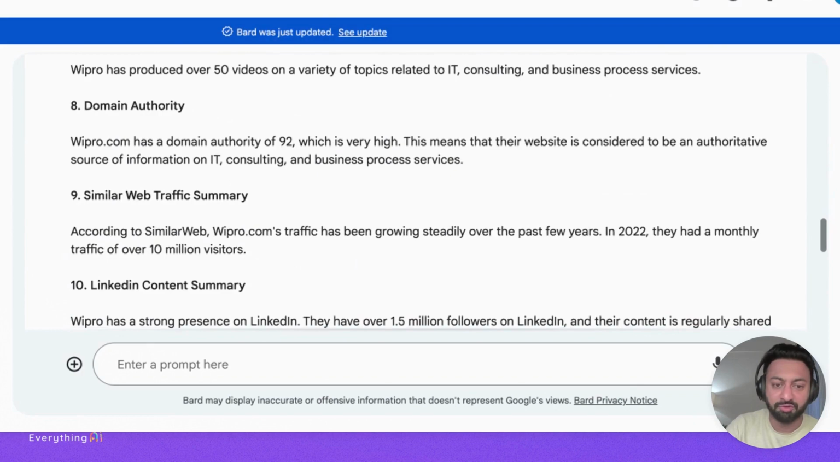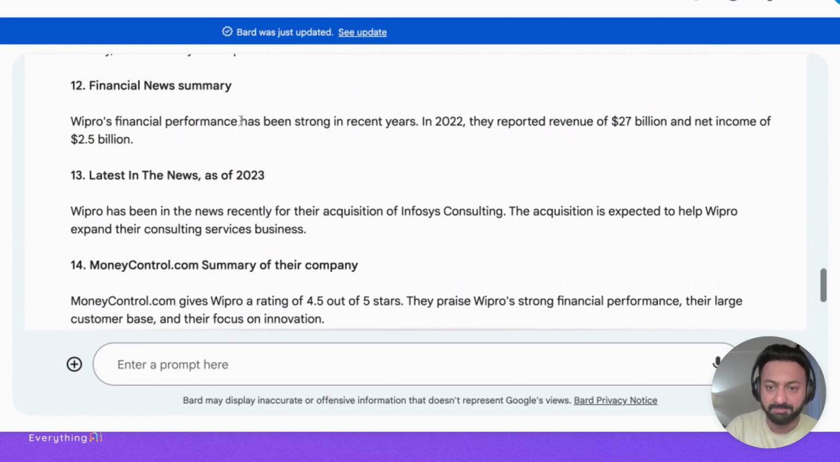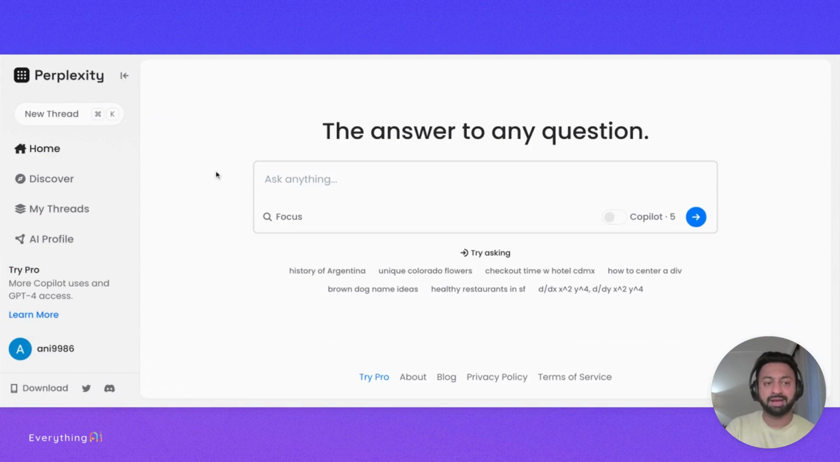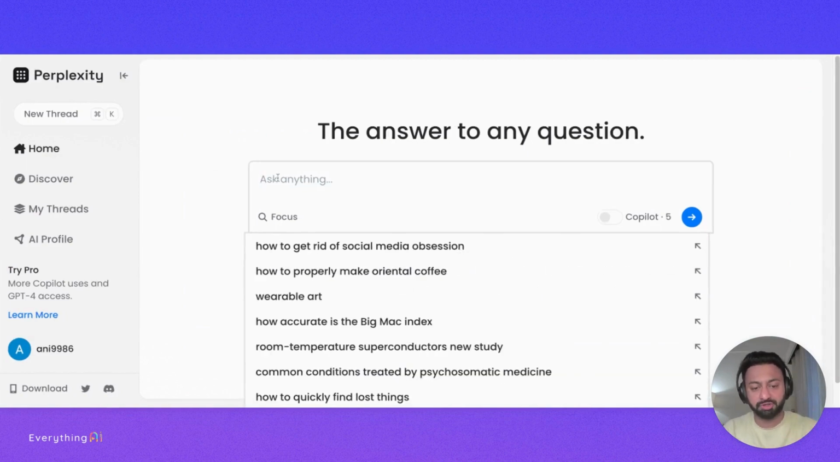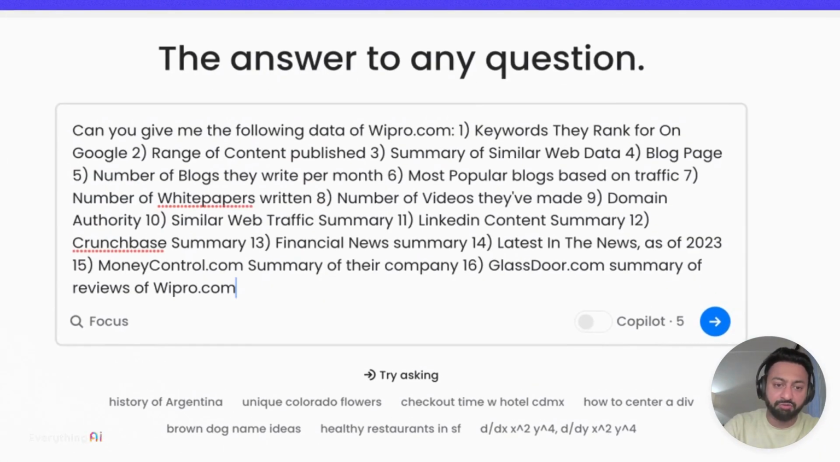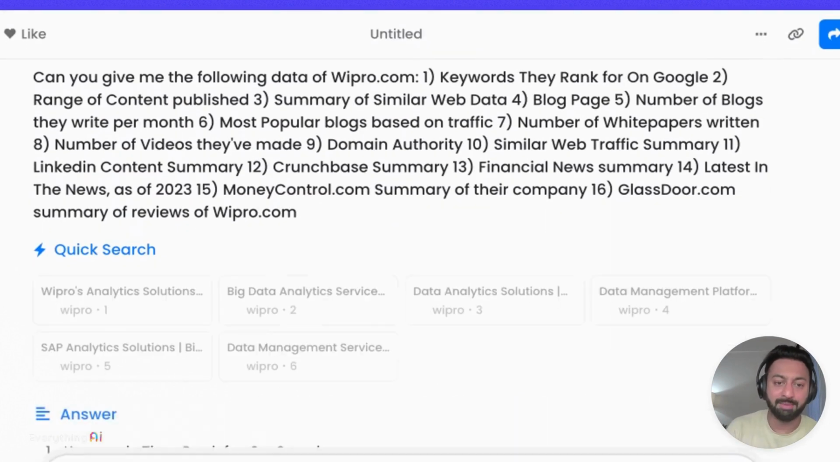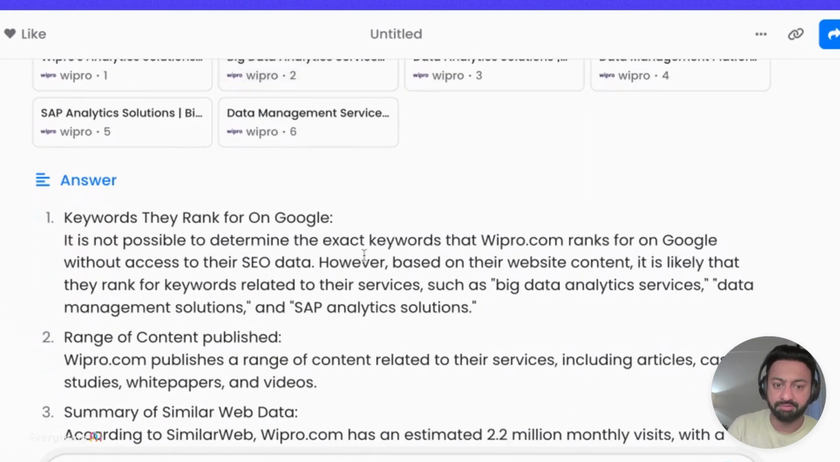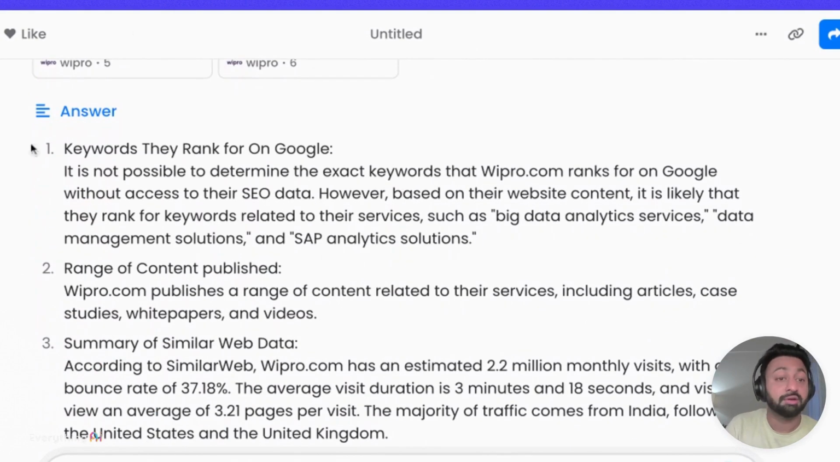So it gives you a lot of this information, which is pretty amazing, right? It says it reported $27 billion in revenue and a net income of 2.5 billion. Worth tracking, but again it may not be the most accurate. The next thing I'm going to do is, in my mind, I think Perplexity is pretty cool because you can put the same thing in and it'll give you results with hyperlinks for those answers, right? So can you give me the following data? It says keywords, not possible.